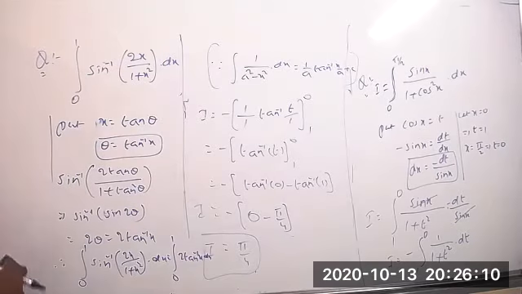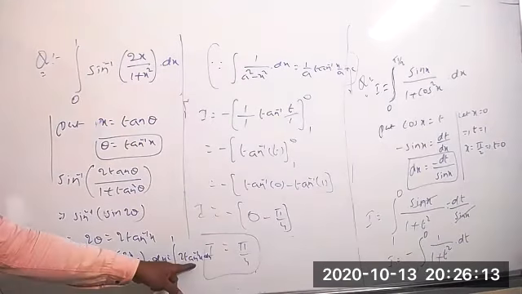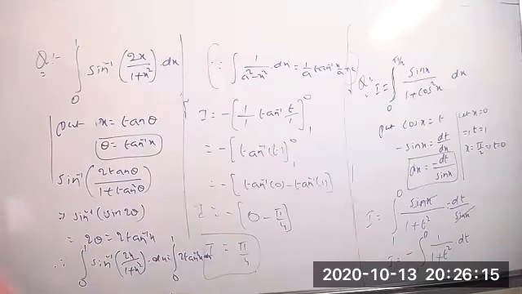The value of 2 is the constant value. Here you can take f of x and g of x.